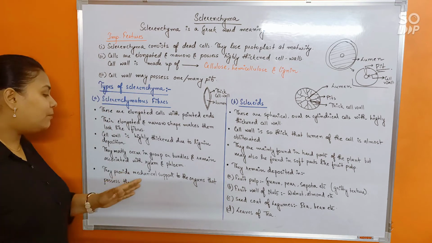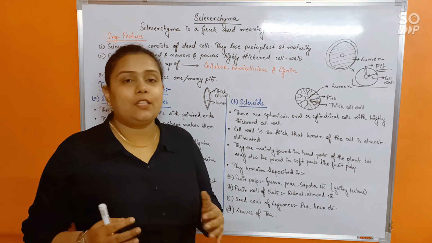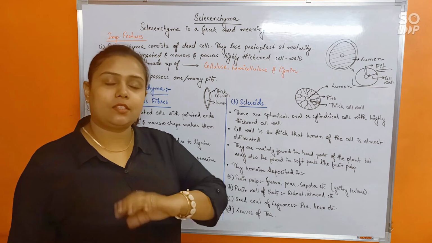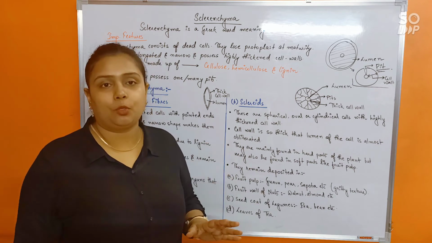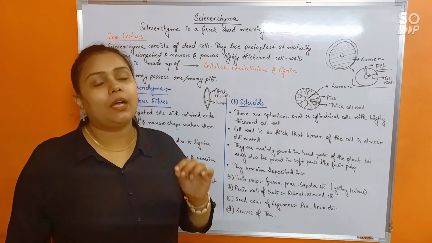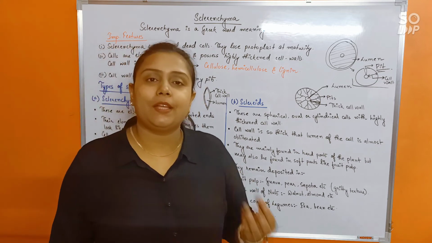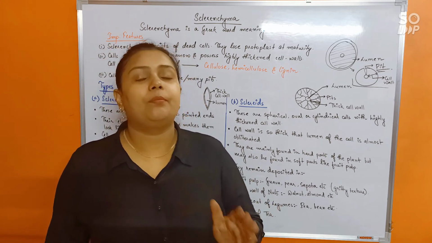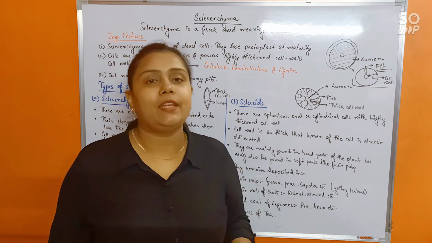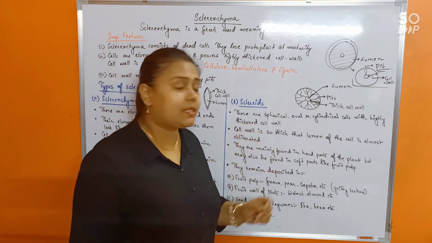Now, they provide mechanical support to the organs that possess them. So, as I told you, sclerenchyma itself means mechanical support, just like parenchyma means storage, isn't it? So sclerenchyma itself means mechanical support. So wherever sclerenchyma is associated, do remember that mechanical support would be provided by them. Alright, fine. Next, about sclerids.